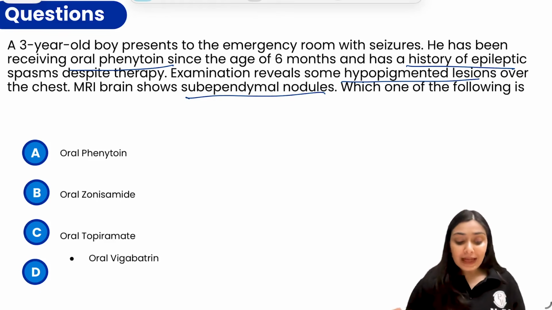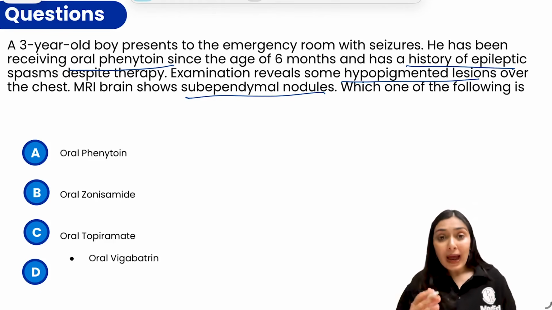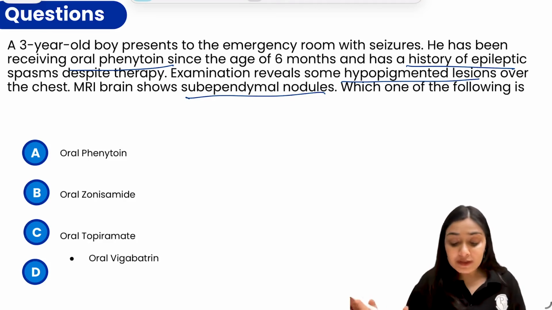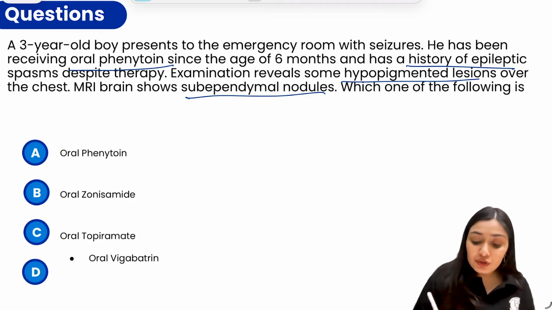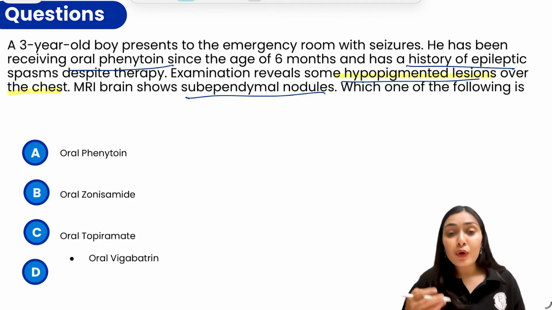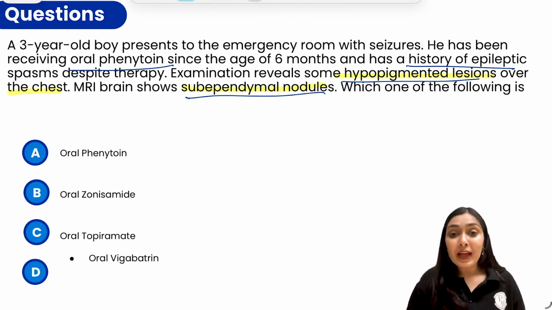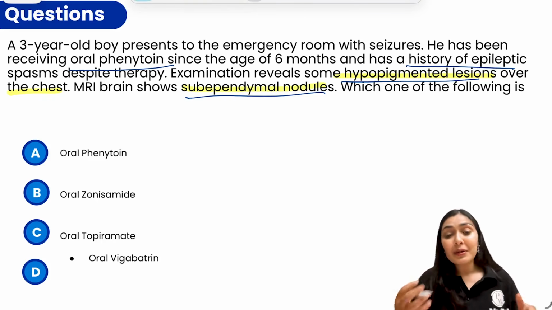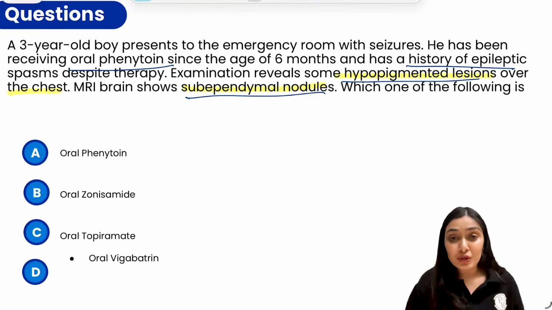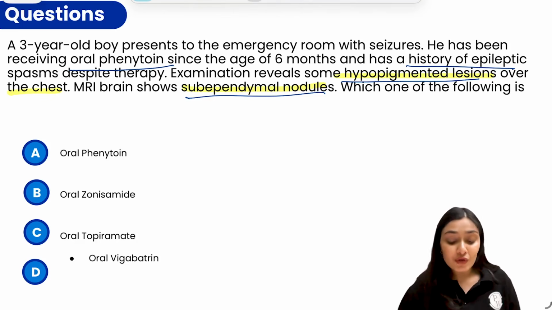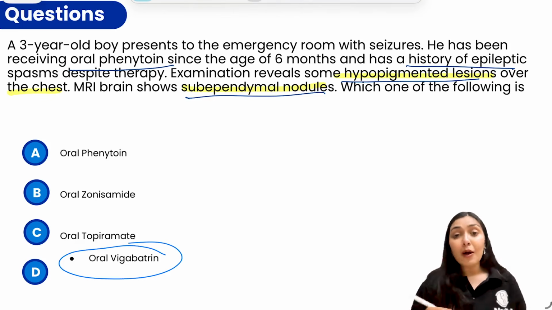So firstly, looking at the scenario, this is a 3-year-old boy who has a history of epileptic spasms. Despite the therapy, he is having spasms here and there. And a typical feature, hypopigmented lesions of the body. These typical hypopigmented lesions point towards ash leaf macules that you see in tuberous sclerosis, and the supporting MRI feature is subependymal nodules. So this is nothing but typical infantile spasms that you see in tuberous sclerosis, and we all know when you encounter infantile spasm in tuberous sclerosis, the drug of choice is vigabatrin.